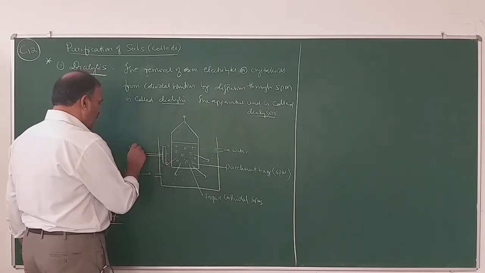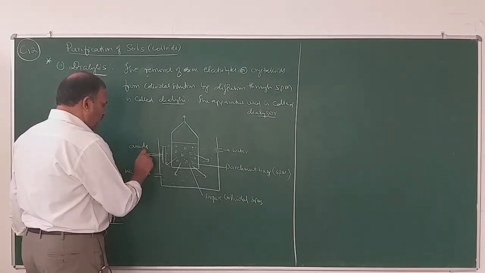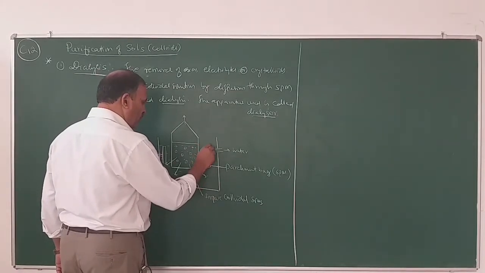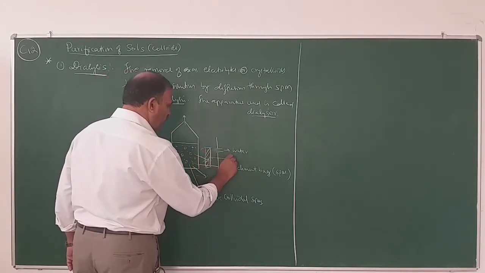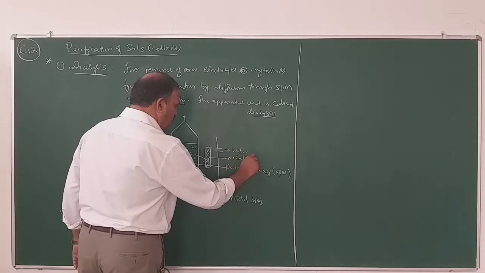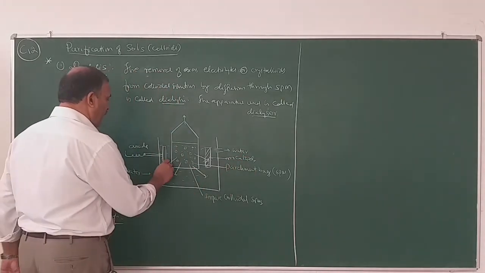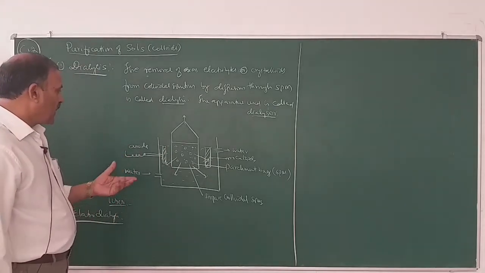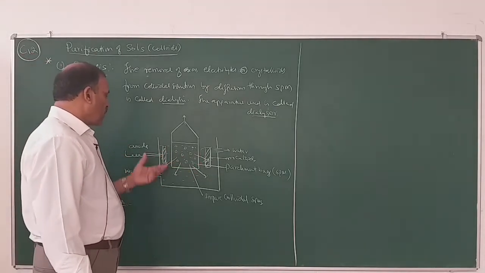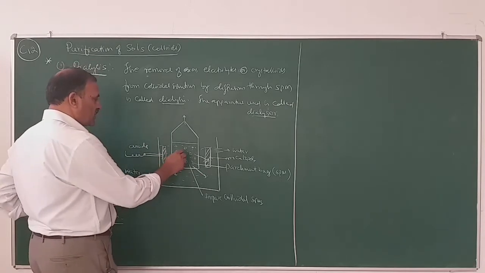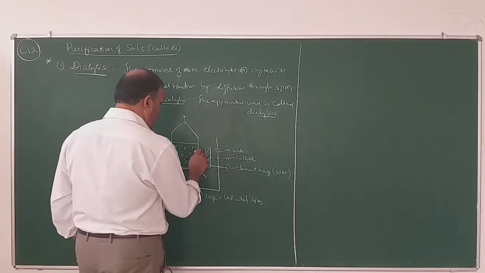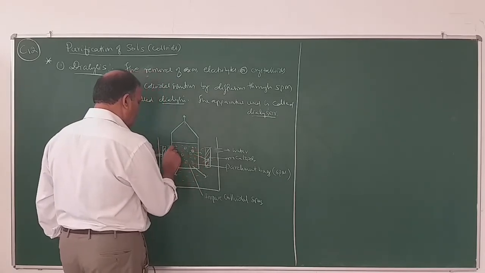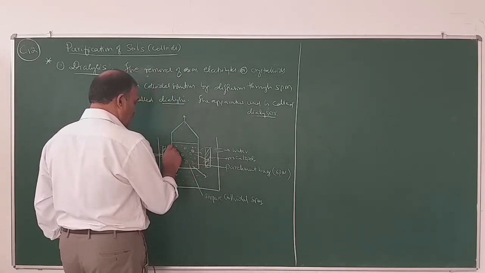This is the anode and this one is the cathode. By applying an electric field across the membrane, the positive ions are attracted by the cathode and negative ions are attracted by the anode.